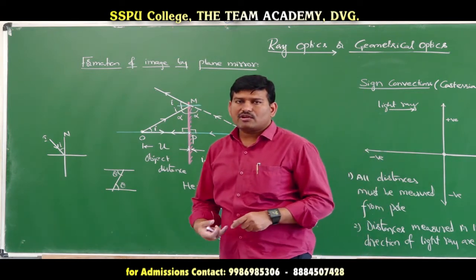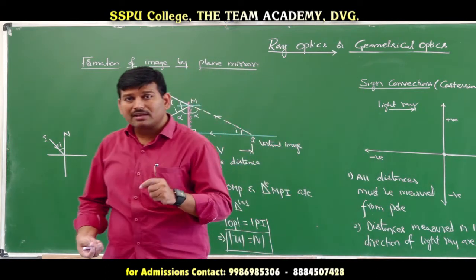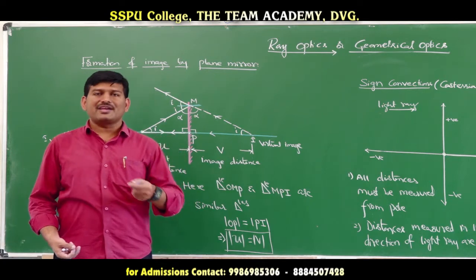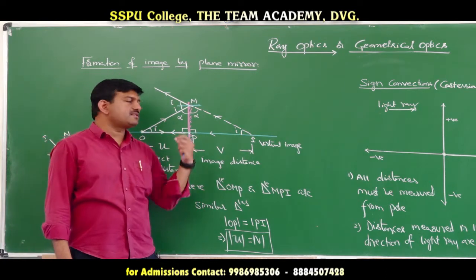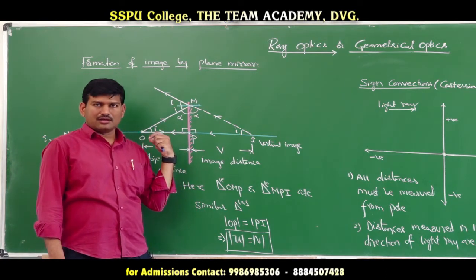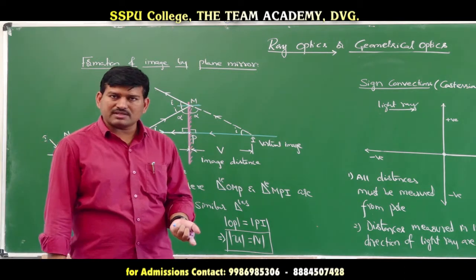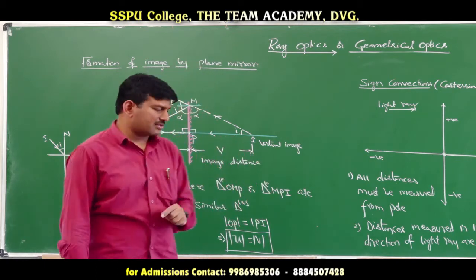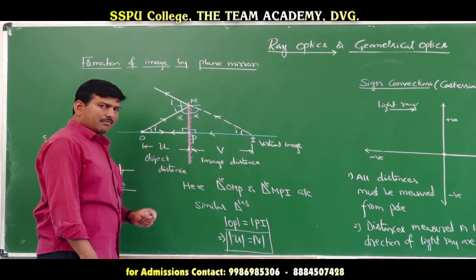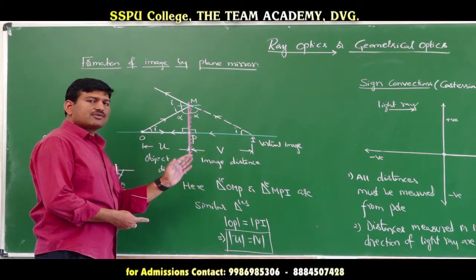So in a JEE level question, is it possible for a plane mirror to form a real image? Yes, provided the object is virtual. That means an opposite condition. For real object, virtual image. For virtual object, real image. So that is about the plane mirror. For a plane mirror, object distance is always equal to image distance.